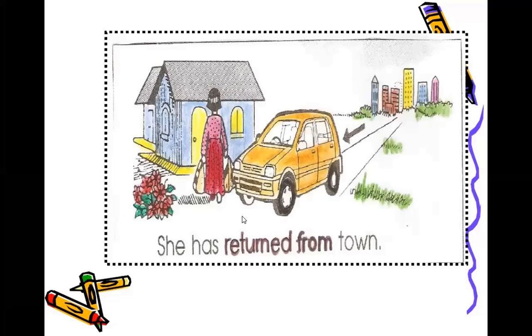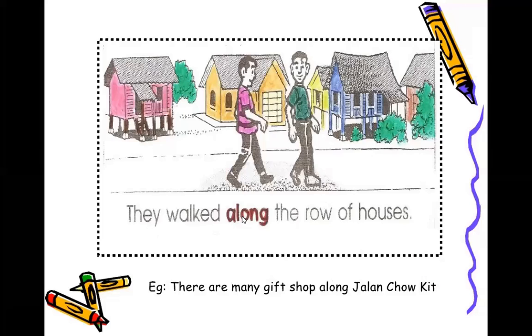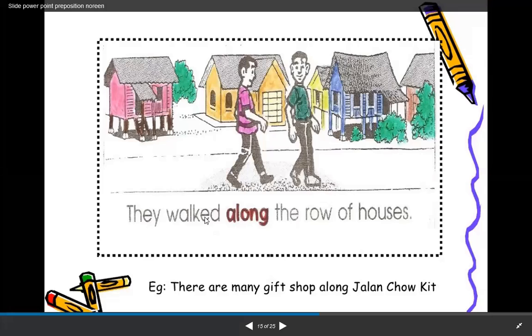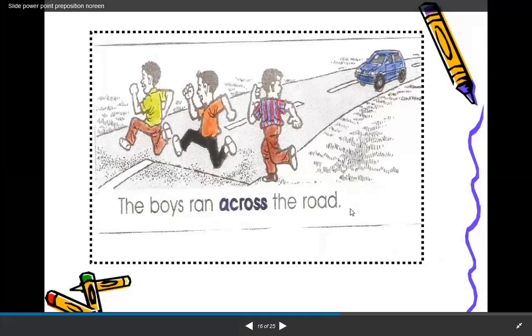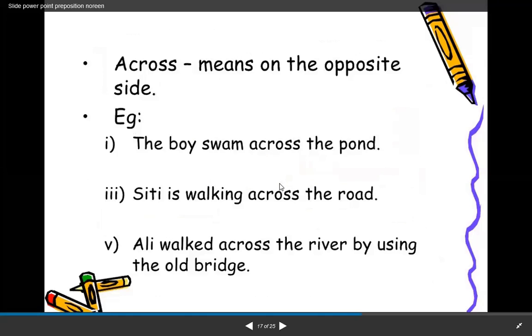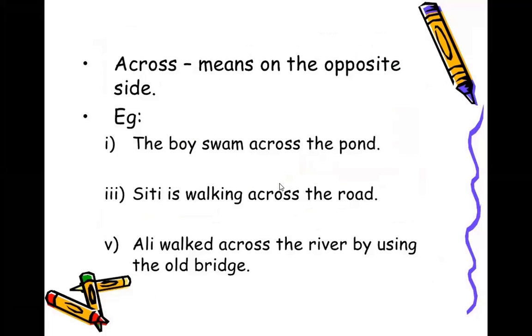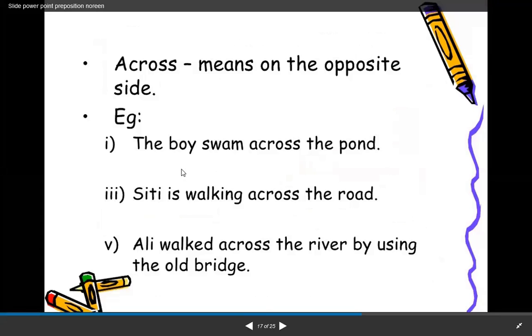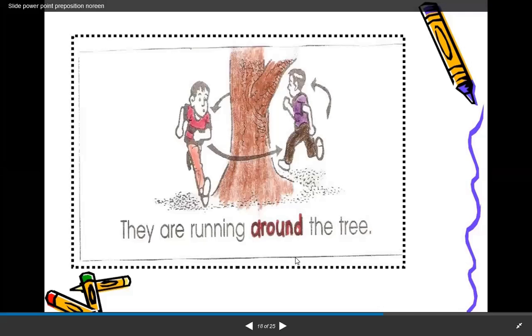She has returned from town. They walked along the row of houses. Along means by the side of, on the road. The boys ran across the road. It also shows movement. Across means on the opposite side, from one to the other. The boys swam across the pond, meaning from one bank of the pond to the other. City is walking across the road. Ali walked across the river, meaning from one point to the other.